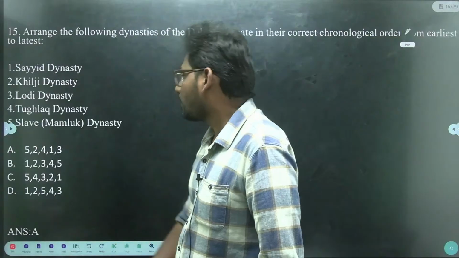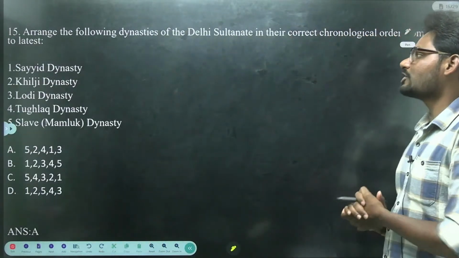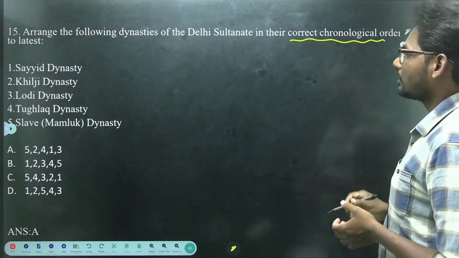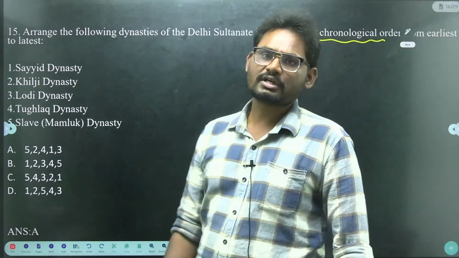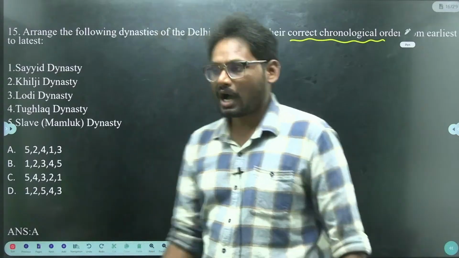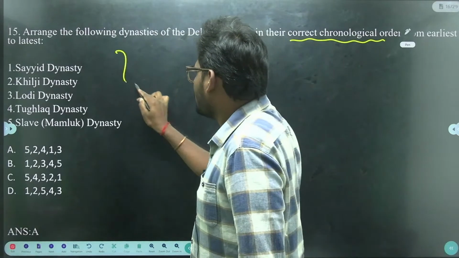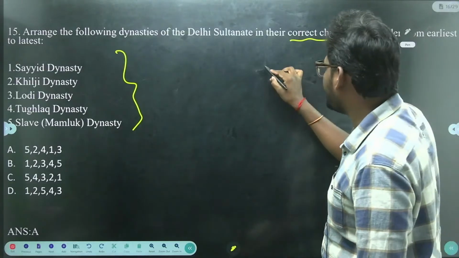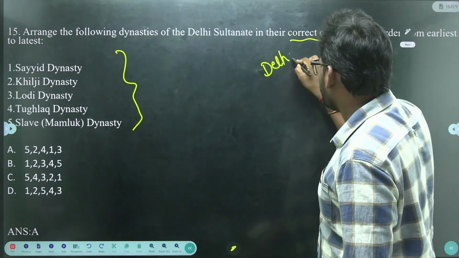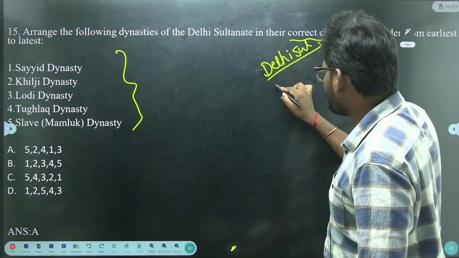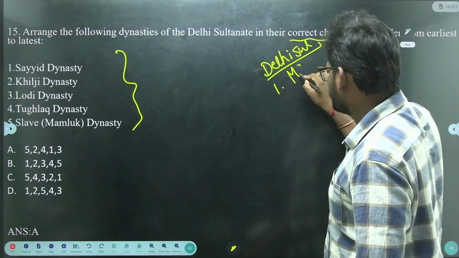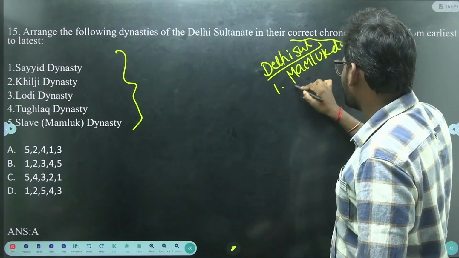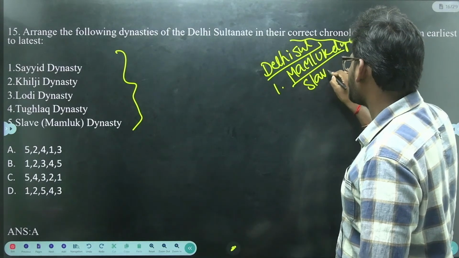So next we have: arrange the following dynasties of the Delhi Sultans in their correct chronological order. Very important questions with respect to history. Among the Delhi Sultanates, number 1 is the Mamluk dynasty, generally called the slave dynasty.